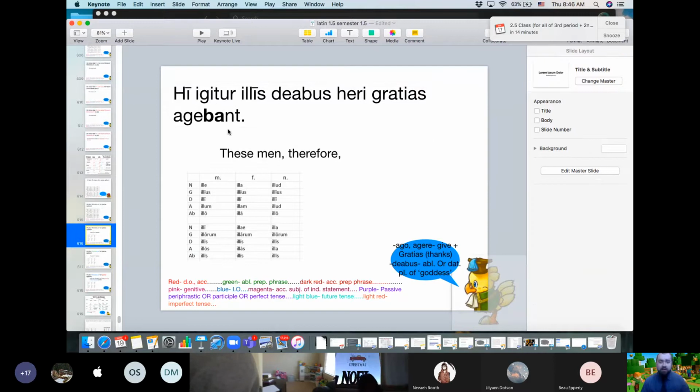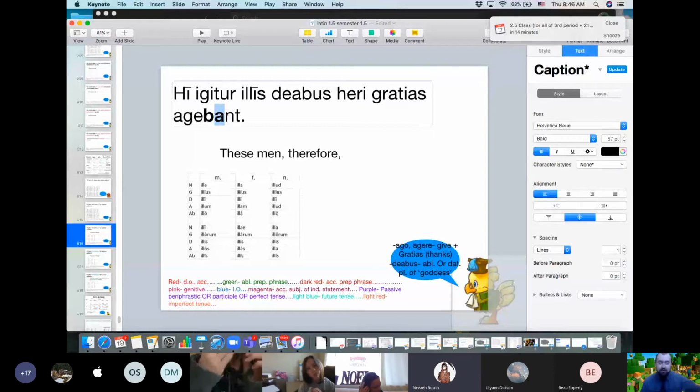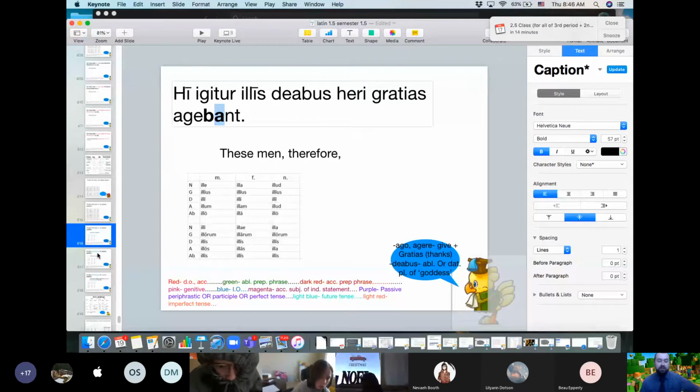And therefore, Agabon is what tense? Anyone? What tense is Agabon? Present, future, or imperfect? Past. Future? No, that'd be Agabont, like Bont cake, right? This is Bont, B-A-N-T. Think of back in the day. Imperfect. Yeah. And since Ago means give when the object is thanks, it's very weird. That would have been really tricky if you didn't remember that from the quiz last week. It'd be these men therefore gave or were giving thanks.